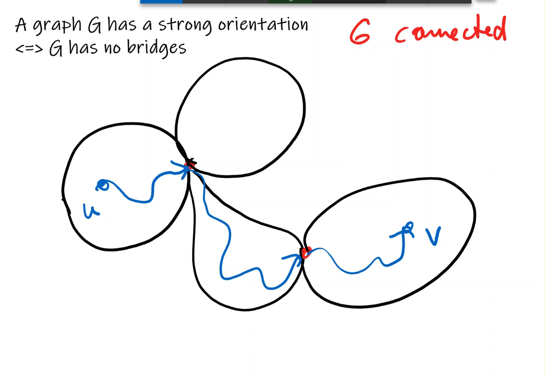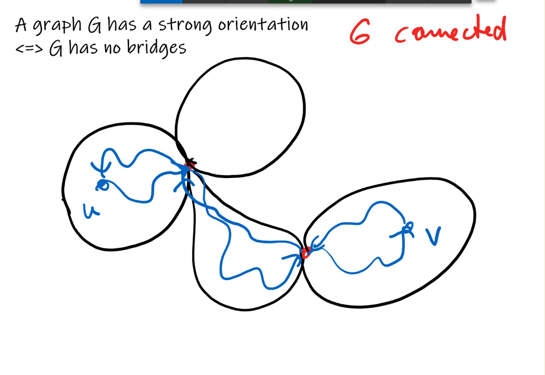And of course, for the vice versa, we can do the reverse. So this means that if we can find a strong orientation of every block, that orientation will be a strong orientation of the whole graph, because as long as we can find paths in both directions between any two vertices in the block, we can find paths between any two vertices in the graph.